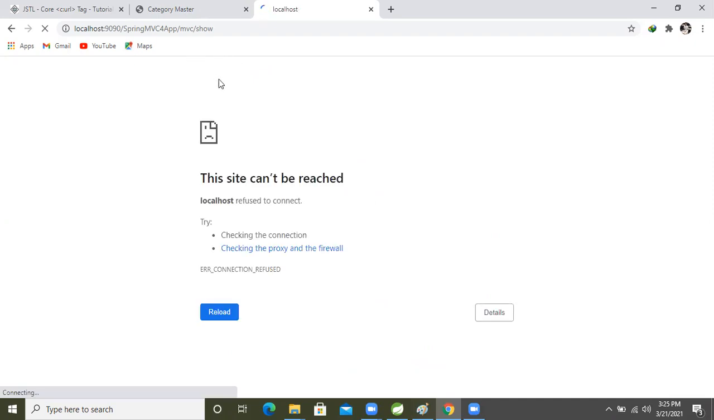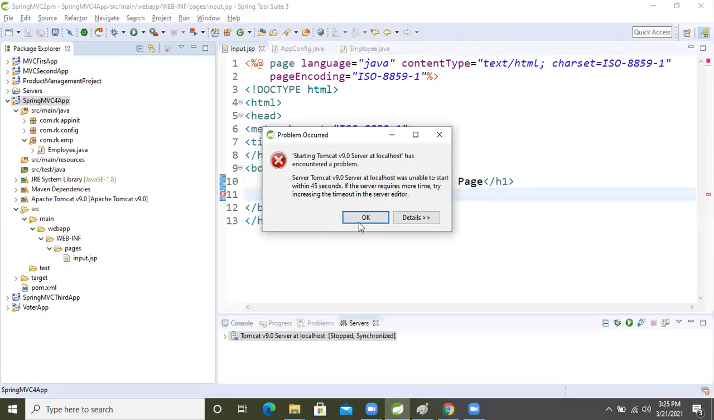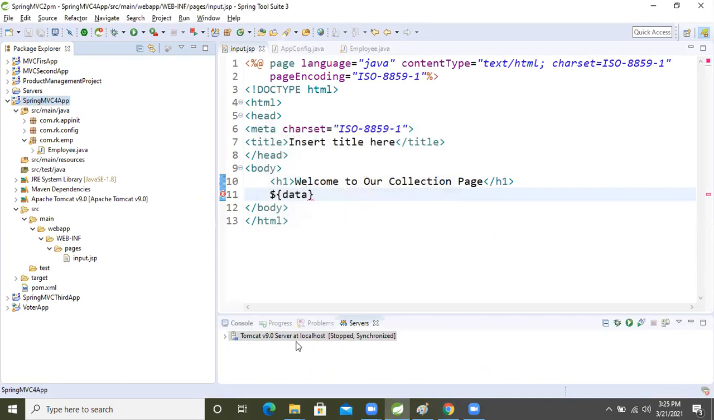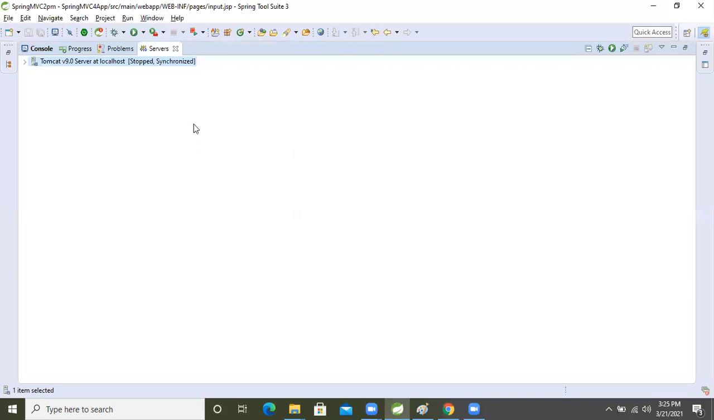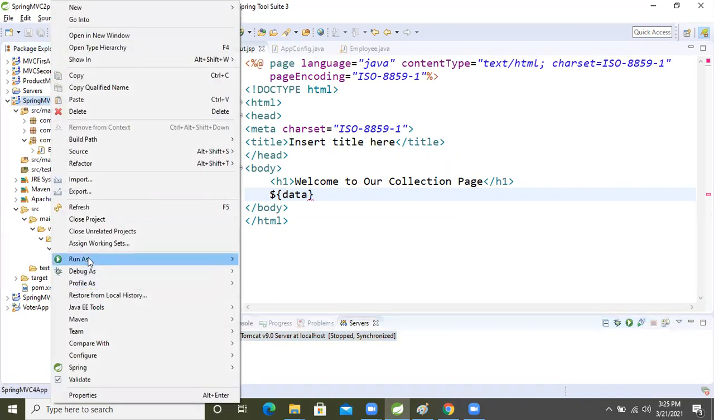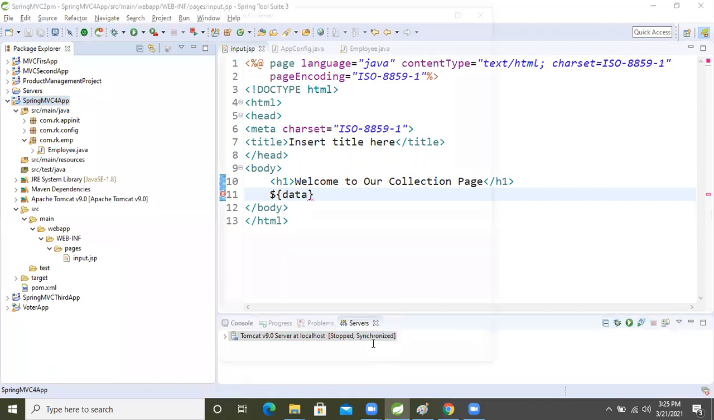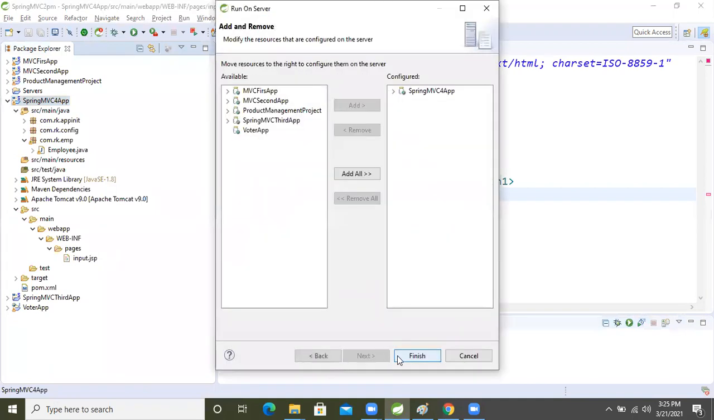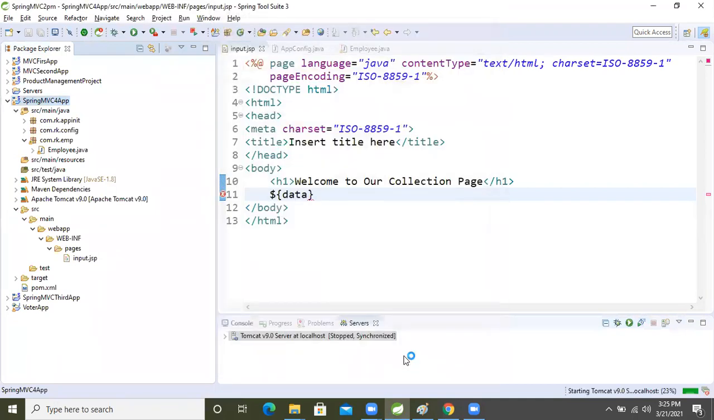Hey, what is this? What's happening now? It's actually my system problem only. Nowadays my system is becoming too slow. Okay, no problem. We will run this application again. Right click, new, run, next, finish.